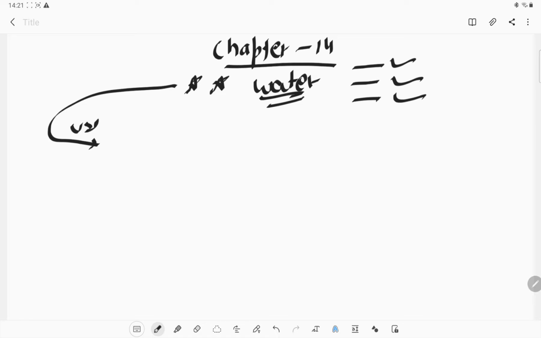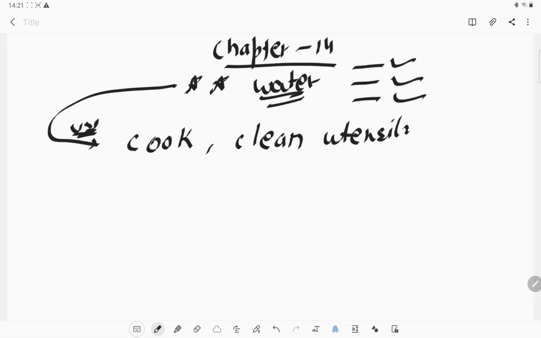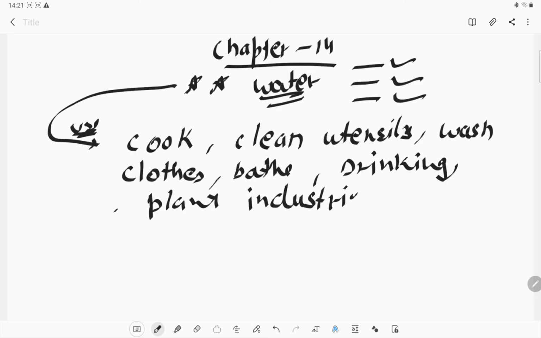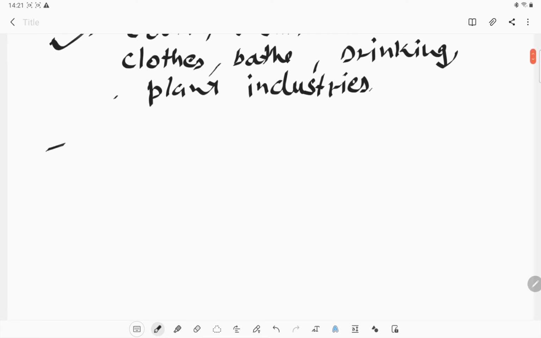Okay, first of all, we talk about the use of water, where we use water in our daily life. In cooking we use water, like in cleaning the utensils, or cleaning the floor, or washing clothes. We require water a lot in our daily lives, even in the bathing process, or in drinking, or in brushing, or toileting, or even watering the plants, or in industry work also they require water. So the use of water is very common in our day-to-day lives, so it is a very important resource which we need to conserve a lot.